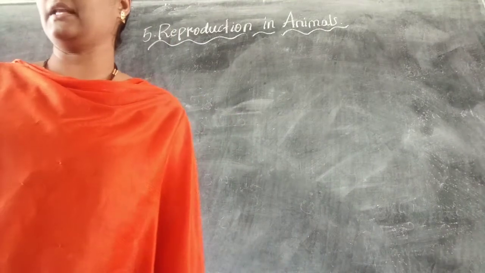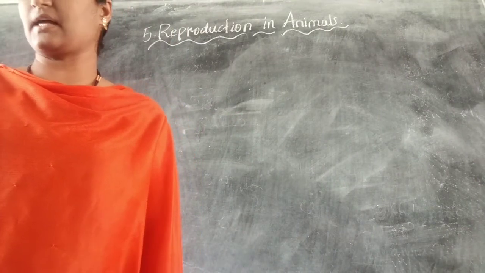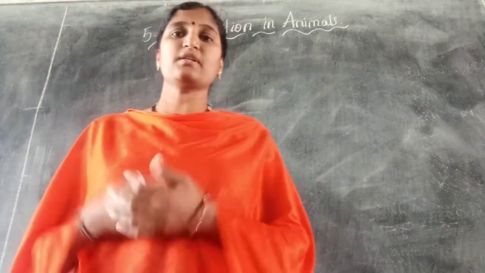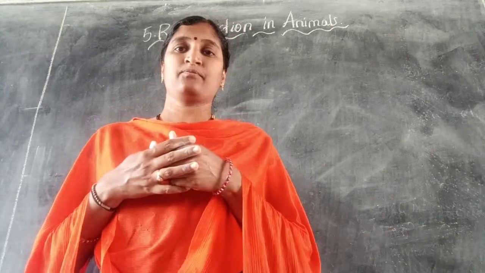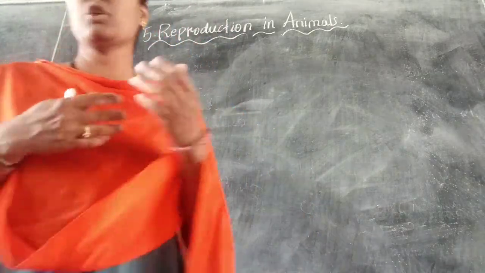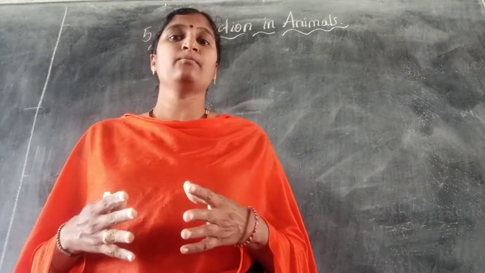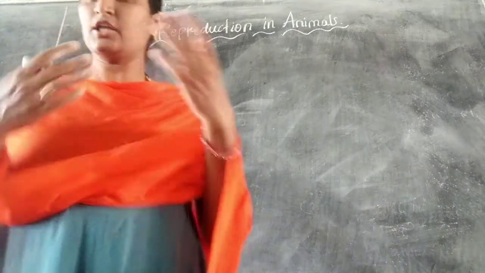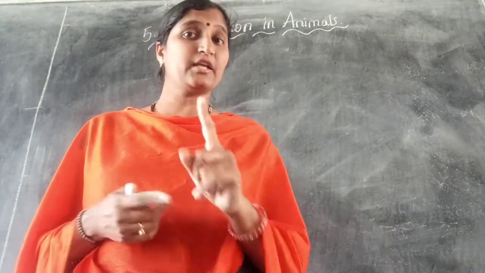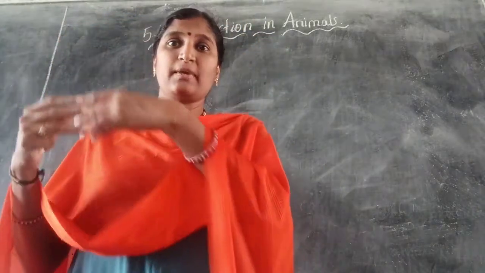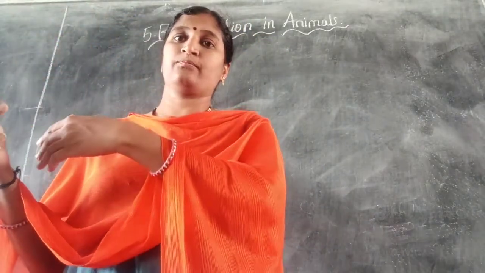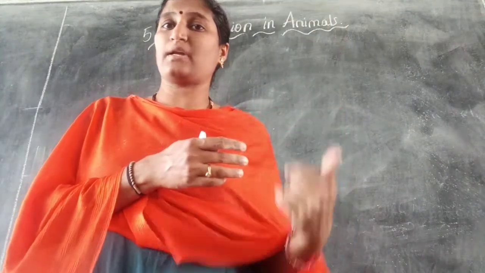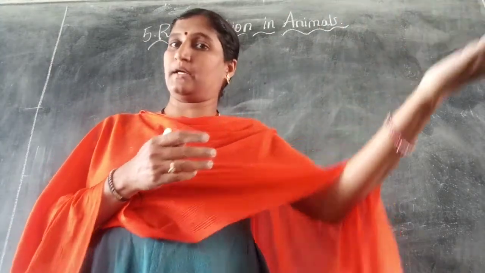By reproducing, a living organism can be sure that there is another individual of its own kind to take its place when it dies. So by reproducing, living organisms can be sure that there is another individual of its own kind which may live in the future. Once the older individual dies, another individual of its own kind may live further.